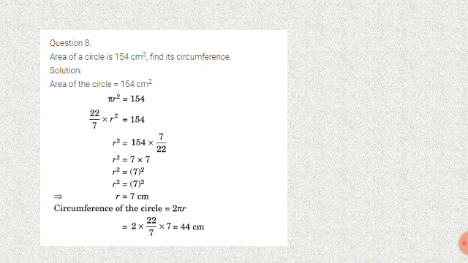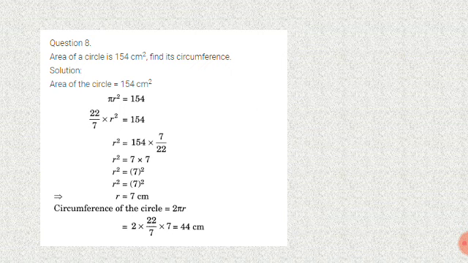Area of a circle is 154 centimeter square. Find its circumference. So pi r square is equal to 154. So 22 by 7 into r square equal to 154. r square is equal to 154 into 7 by 22. Cancel it. 22 7s are 154. 7 into 7, 49. So r square is equal to 7 square. Square cancel. We get a value of radius r is equal to 7 centimeter.